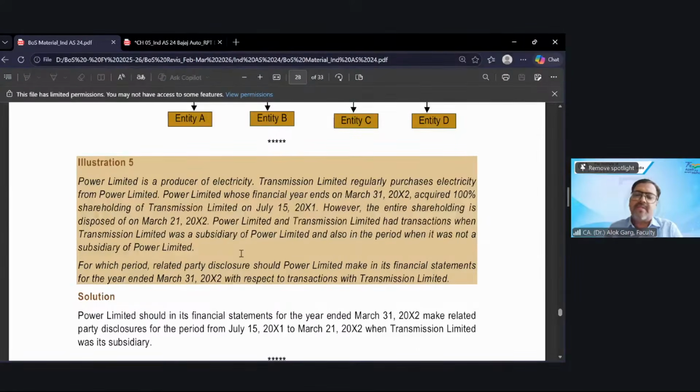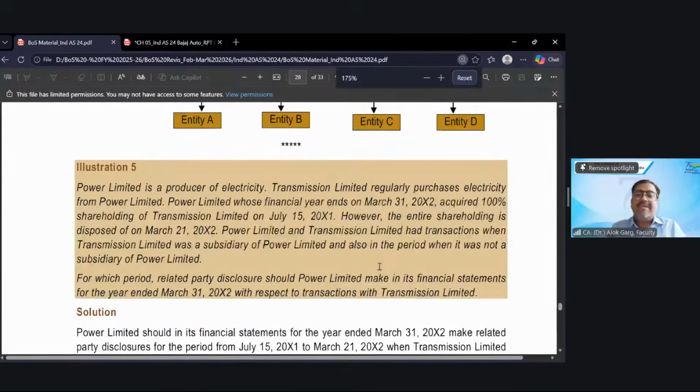Between 15 July to 21st March, it will become a parent subsidiary relationship also. For which period should related party disclosure be made by Power Limited in its financial statements for the year ended 31st March 2002 with respect to transactions with Transmission Limited?